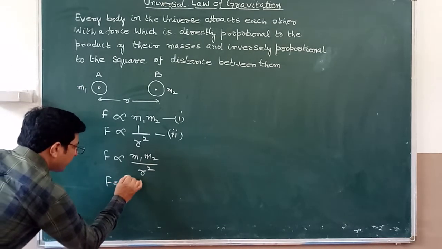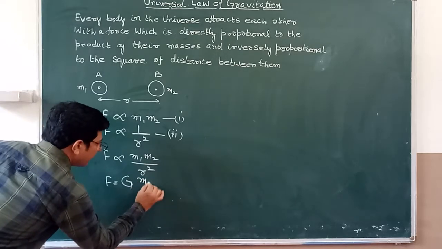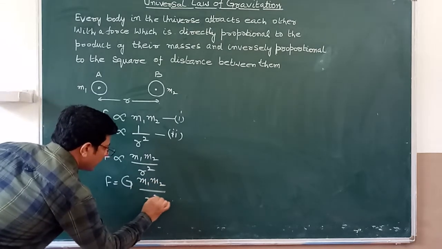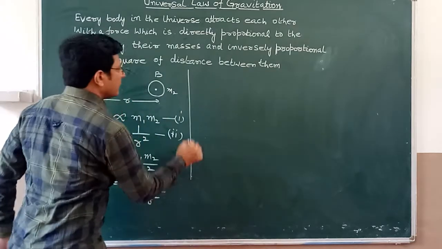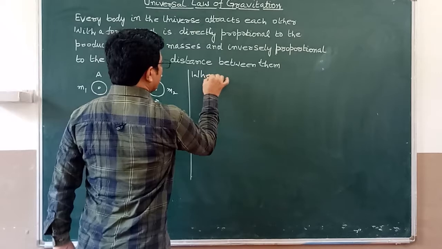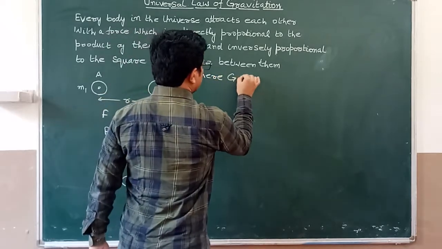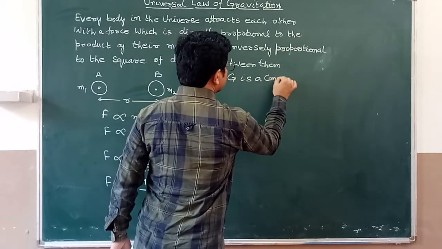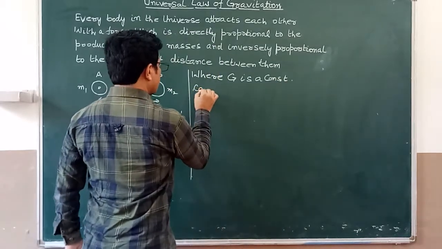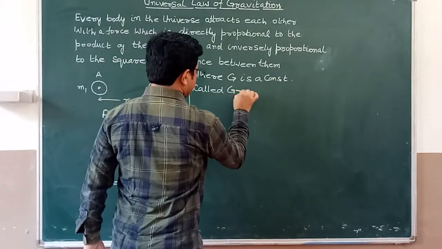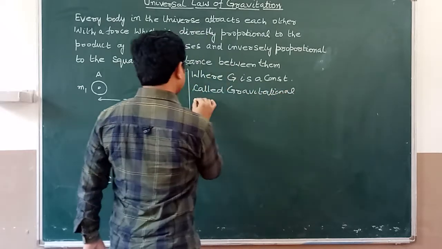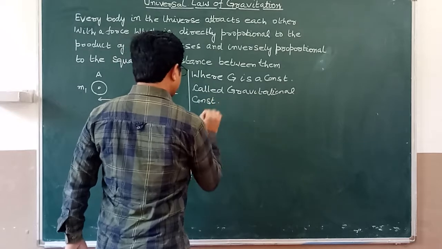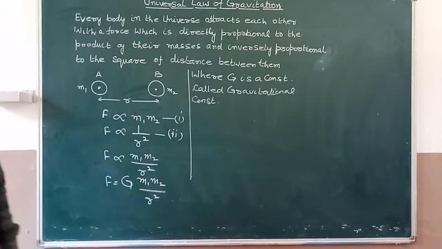Introducing a constant, F is equal to G m1 m2 upon r square, where G is a constant called the gravitational constant.